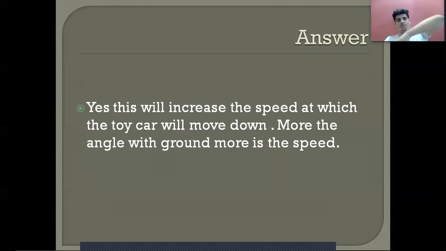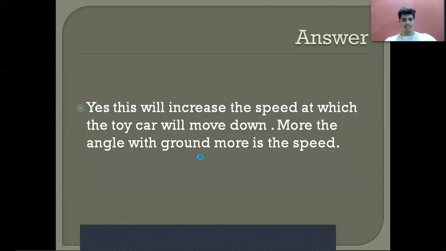And as we increase the angle, the gravitational force will increase, and the impact of frictional force will decrease, and the impact of gravitational force will increase. And that's why the speed will naturally increase by increasing the angle. And that's why the angle of inclination is directly proportional to the speed of the object that is moving on it.